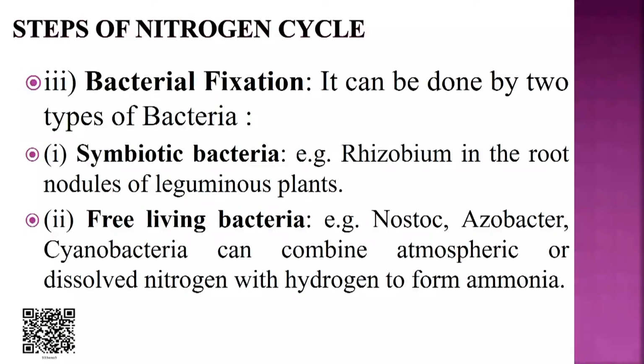The third type of fixation is bacterial fixation. It can be done by 2 types of bacteria, symbiotic bacteria and free living bacteria. Symbiotic bacteria examples are Rhizobium in the root nodules of leguminous plants, and free living bacteria like Azotobacter, Nostoc, and cyanobacteria. They can combine atmospheric or dissolved nitrogen with hydrogen to form ammonia.